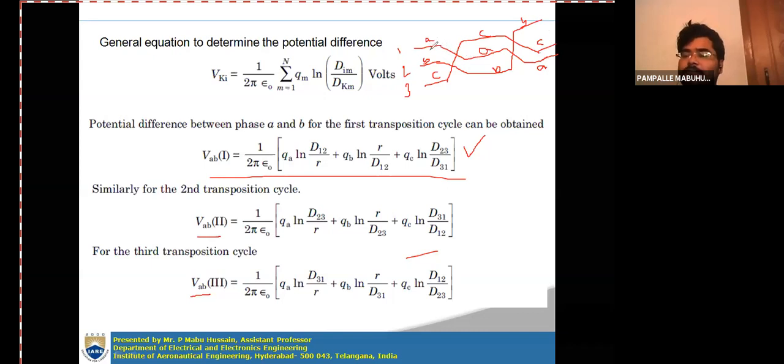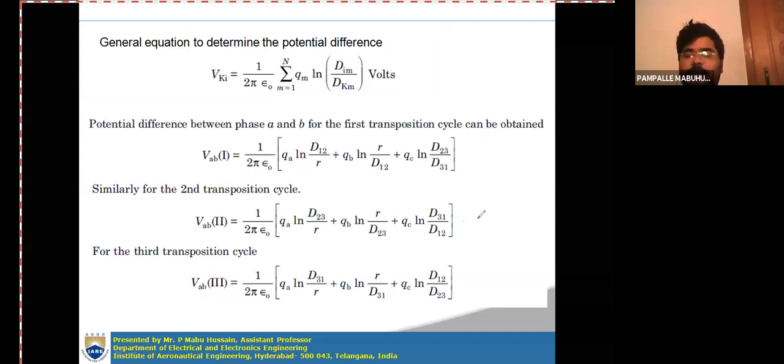Right? So in place of D12 you will get D23 for the second section. For the third section, it is D31. So those notations only will change here. Remaining all things will be the same. Okay, I think you can derive these two.